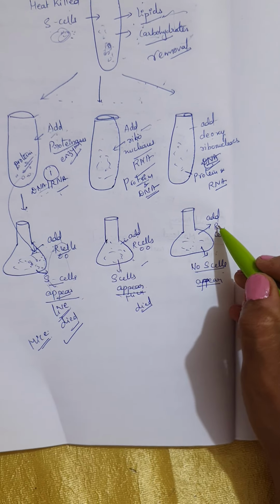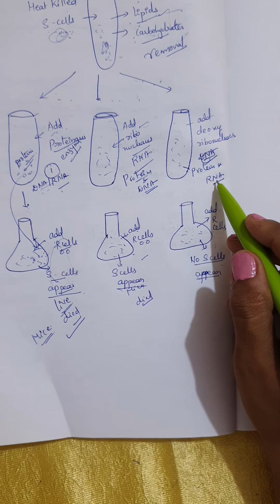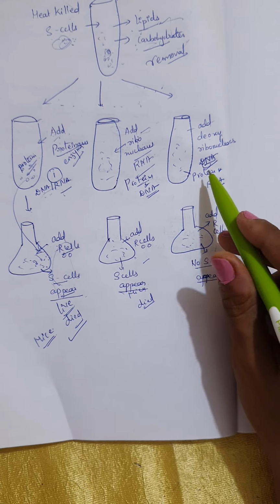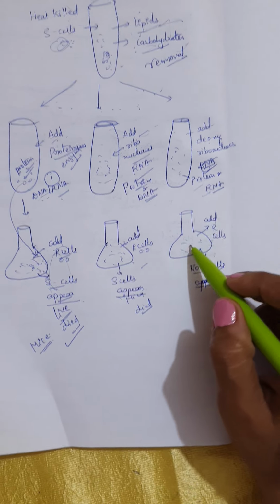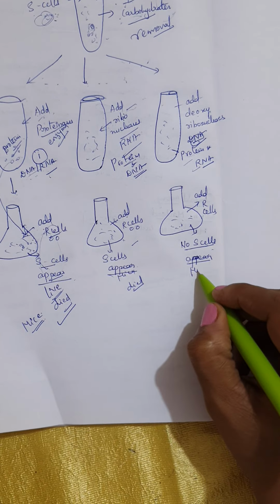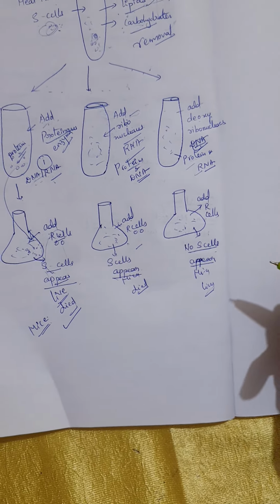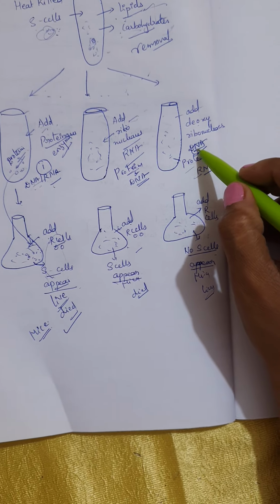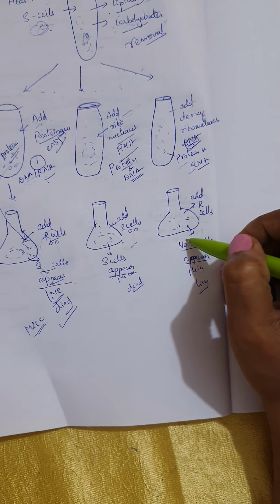Later they added R cells to this, which contains only proteins and RNA and does not contain the DNA. Now no S cells appear. That means the mice lived. Why? They come to know now. Because when DNA is not present, R cells are not transformed to S cells.